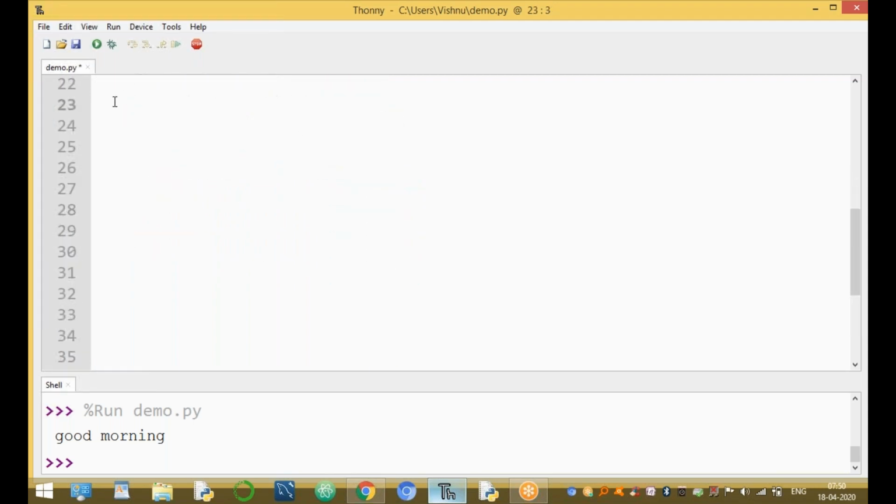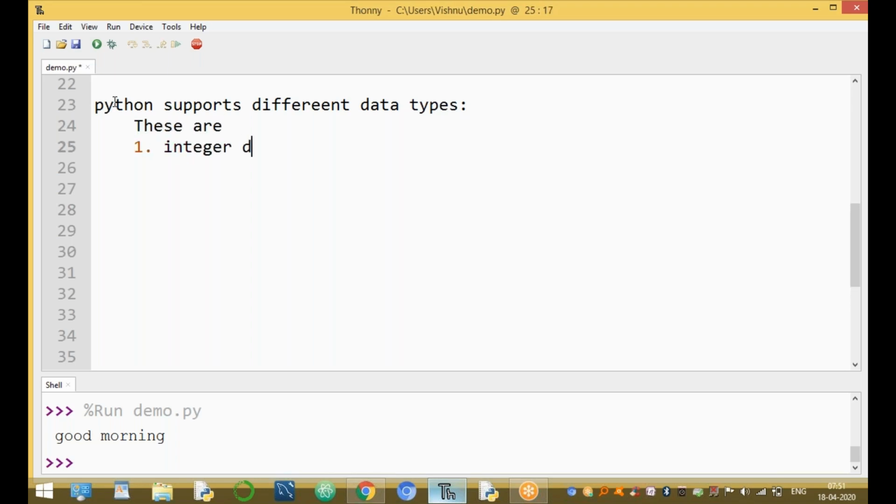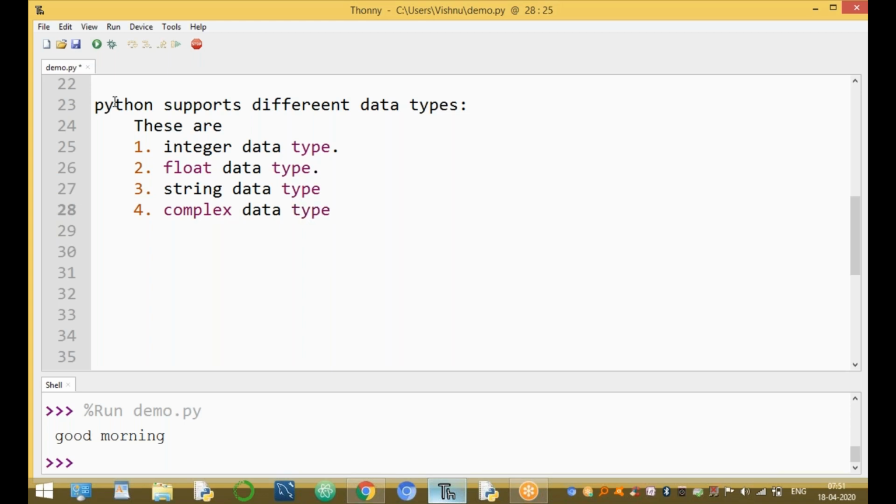Python supports different data types. These are: one is integer data type. Number two is float data type. Third one is string data type. Fourth one is complex data type. Python supports the complex data type. Complex is a mathematical word. Fifth one is Boolean data type.